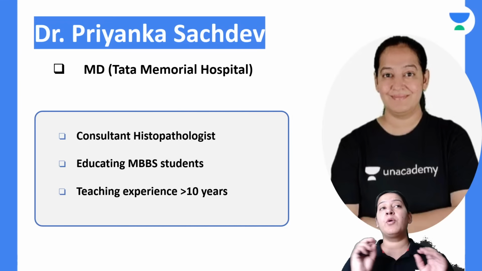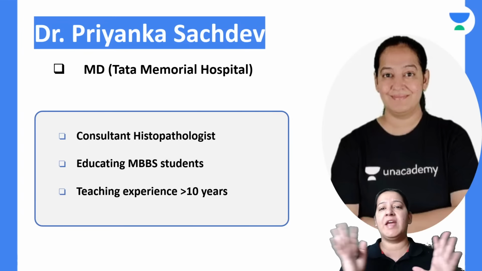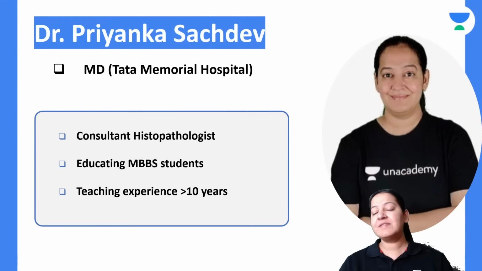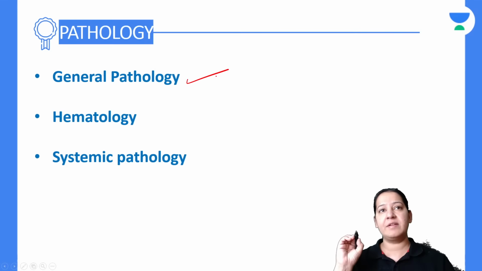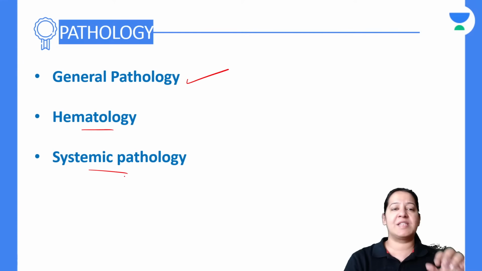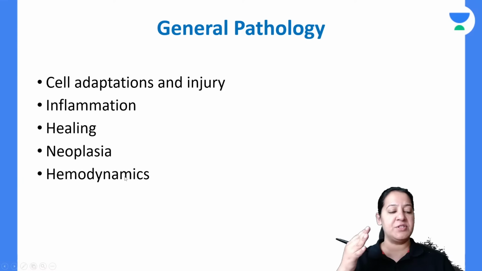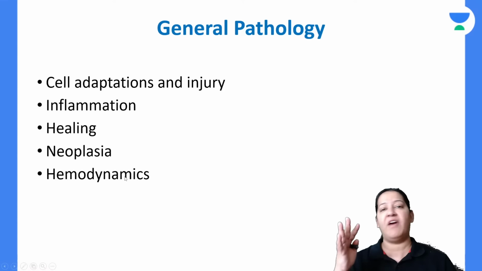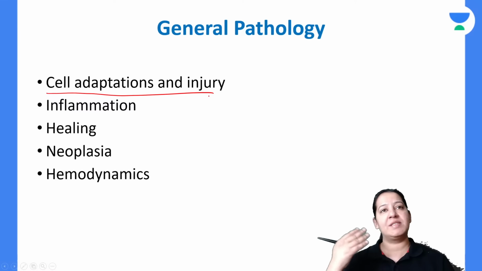Today I am here to continue my series of super simplified pathology. In this series, I am going to cover the entire pathology from Robbins on YouTube in a super simplified, unique manner. We started the series 2 days back, from general pathology. After finishing general pathology, I will go with hematology and systemic pathology one by one. These are the chapters I am going to cover in general pathology. We have already started the first chapter, cell adaptations and cell injury.